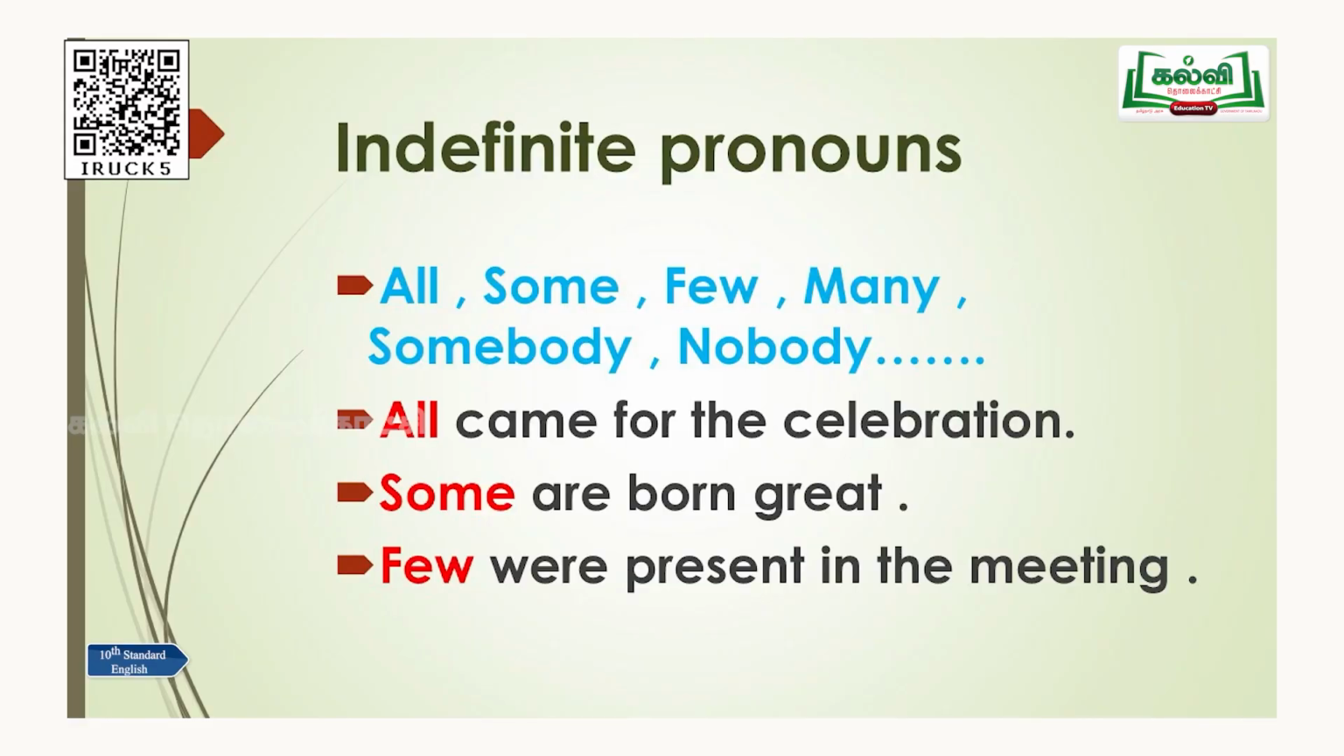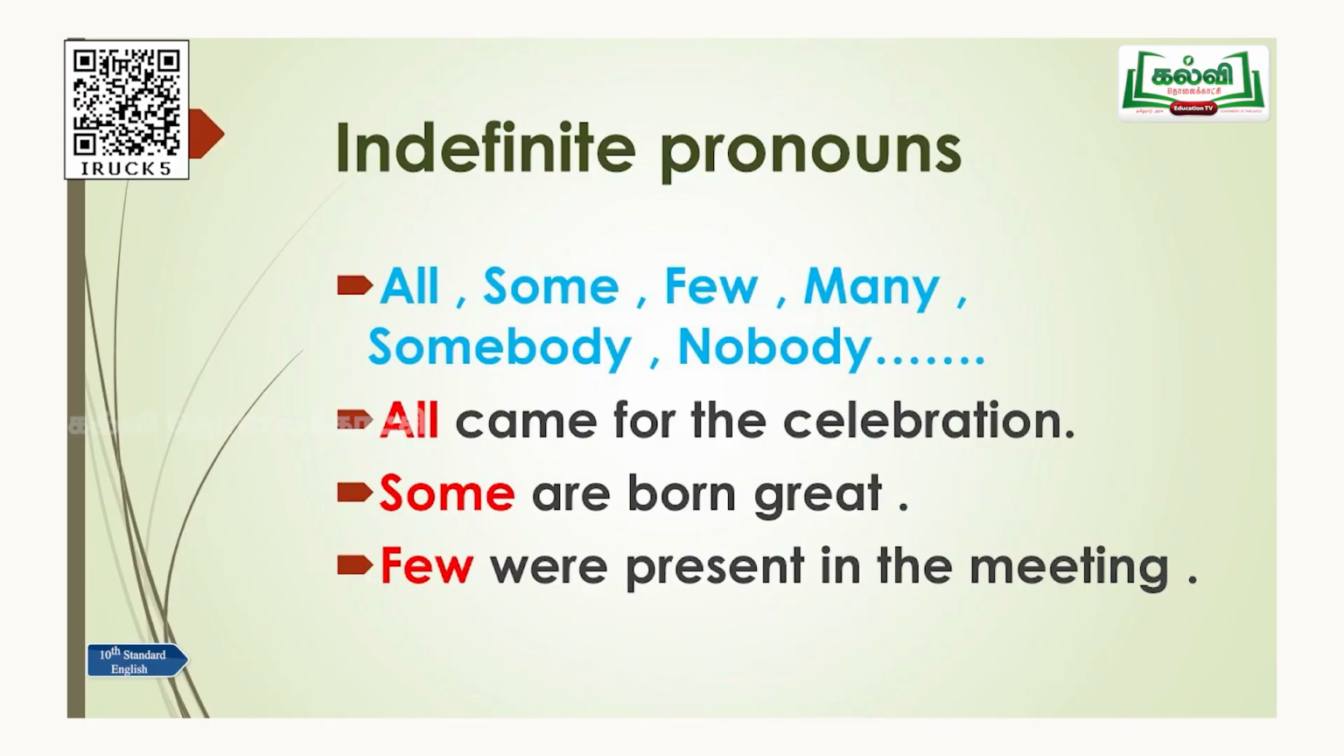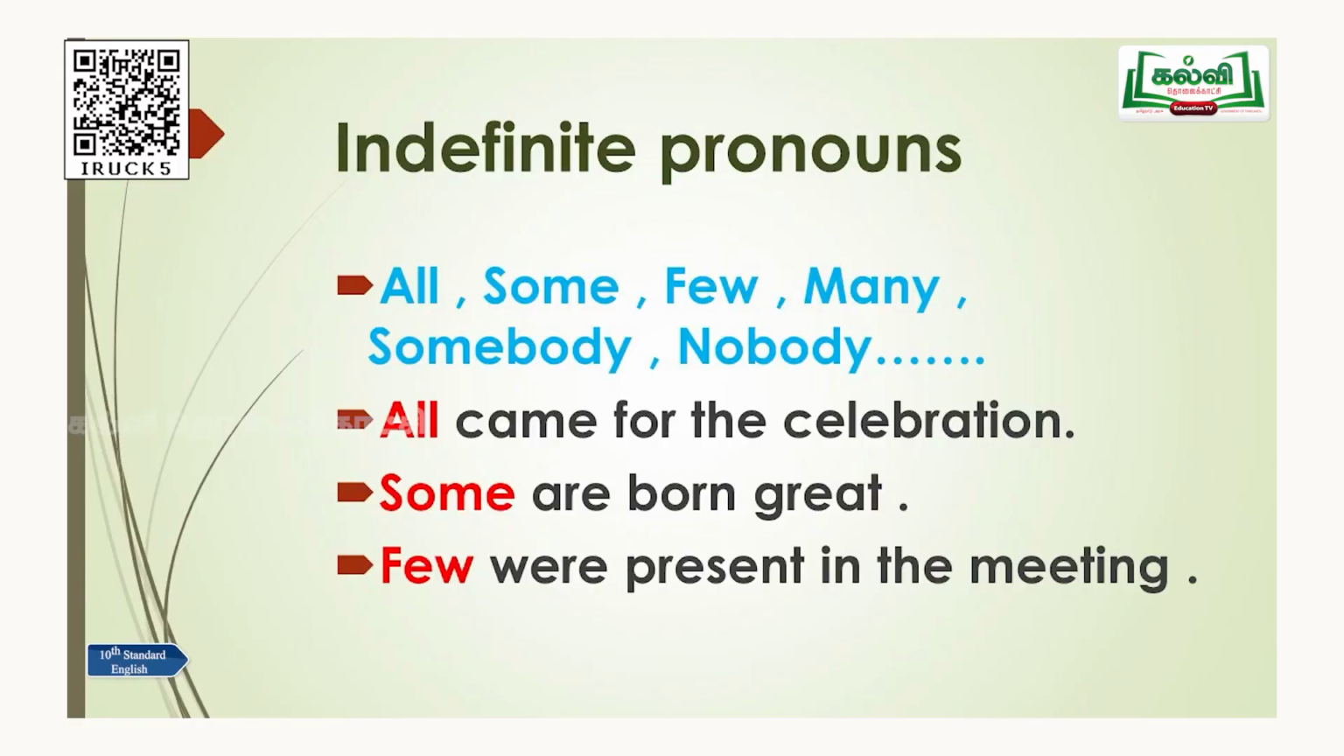It is not defined properly. So, indefinite: few, some of them. Okay, like this. See in the example: "All came for the celebration." How many persons have come? We don't know. We have said indefinitely, we have said all came for the celebration. "Some are born great." Some doesn't define any number. Some of them may be 50 or 60 or whatever it is. Even 5 or 7 we cannot define. So "some" is an indefinite pronoun.